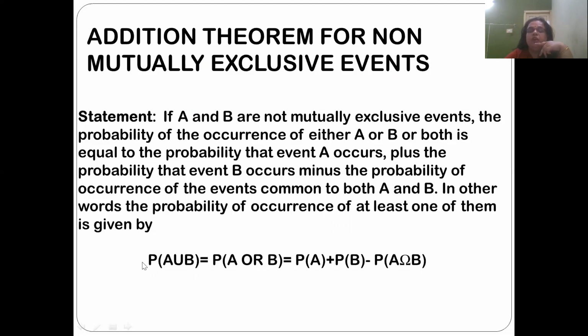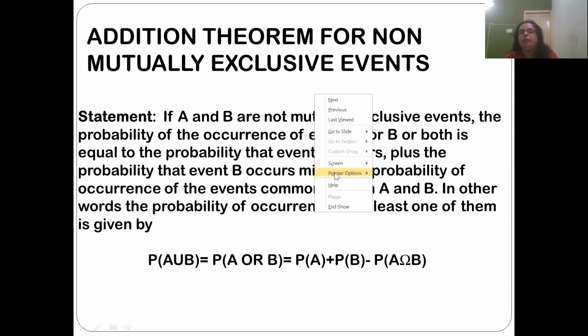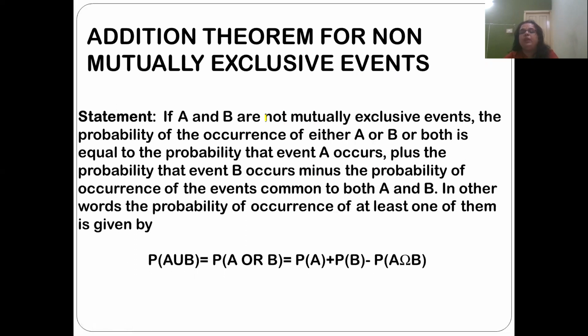intersection B. That is, P of A union B is equal to P of A or B, that is equal to P of A plus P of B minus P of A intersection B, which means A and B are not mutually exclusive, meaning if A occurs, B also can occur.